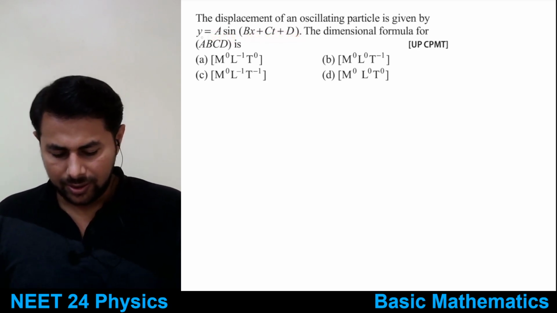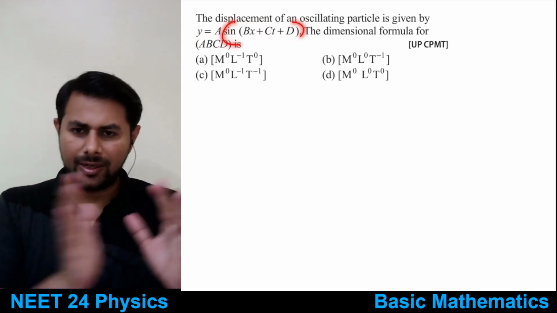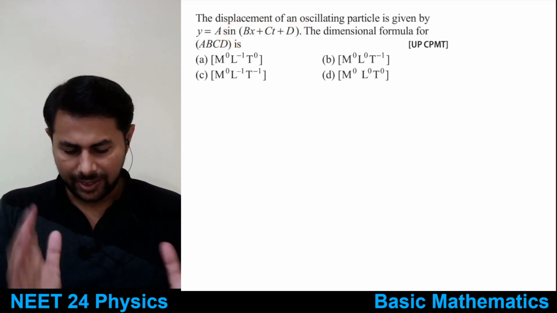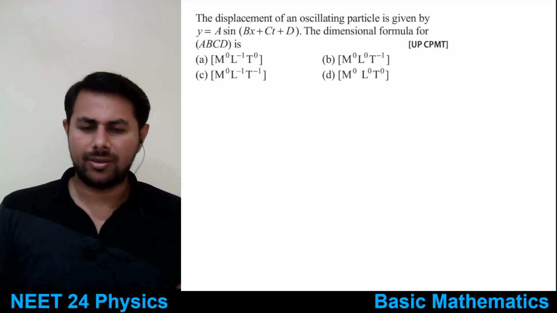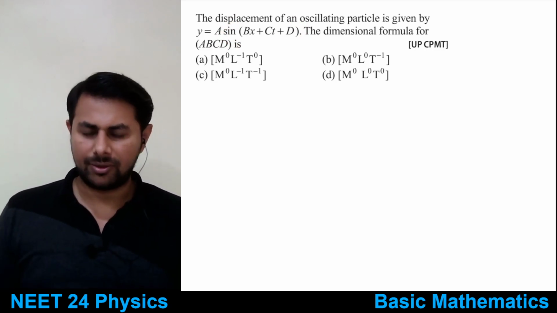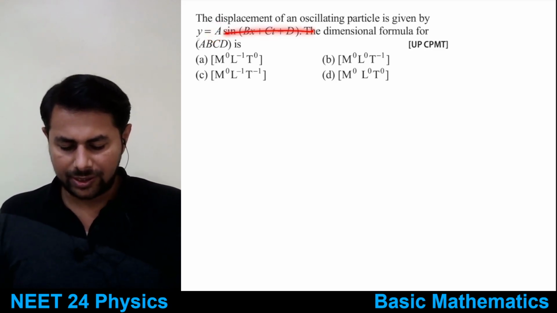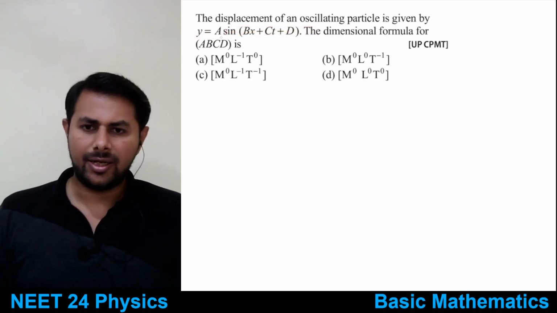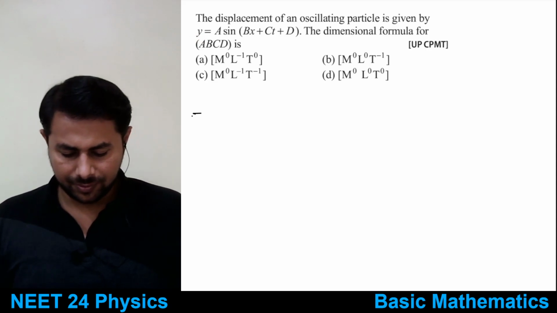Okay, so y is the displacement, means now sine of an angle will have no dimensions. It will be just a number, so numbers don't have dimensions. Then you have a, so this thing doesn't have dimensions, that means dimensions of a are same as that of dimensions of y, right?